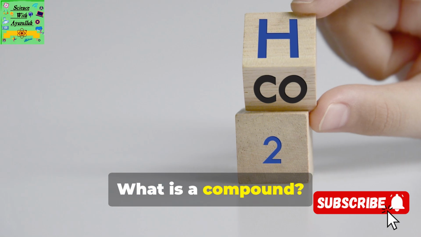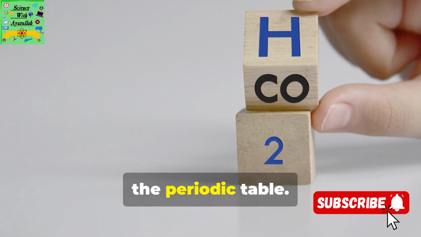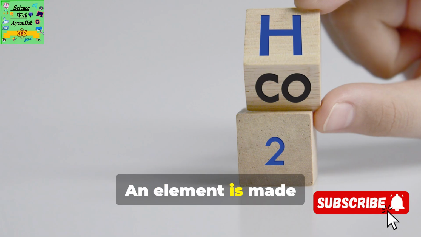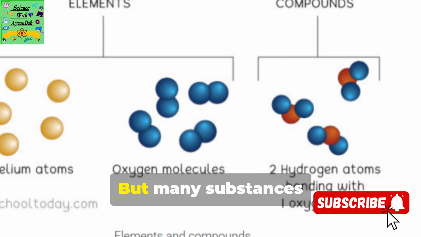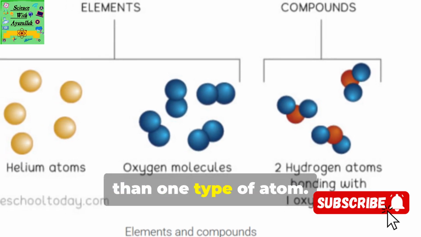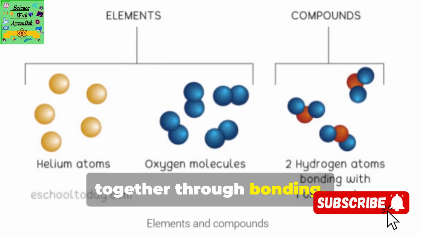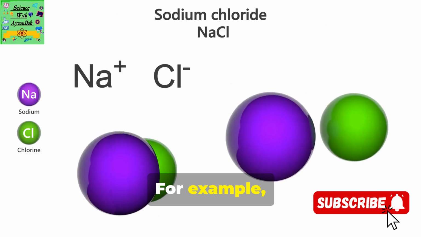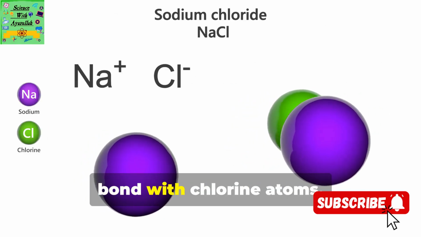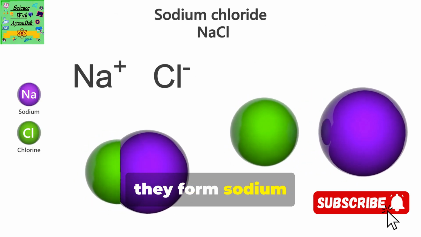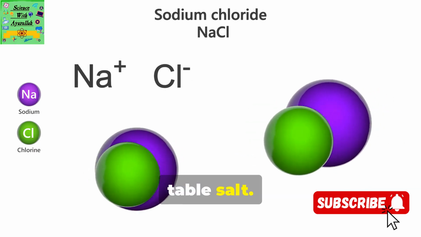What is a compound? You've learned about elements in the periodic table. An element is made up of only one type of atom, but many substances are made of more than one type of atom. When different atoms join tightly together through bonding, they form a compound. For example, when sodium atoms bond with chlorine atoms, they form sodium chloride, common table salt.